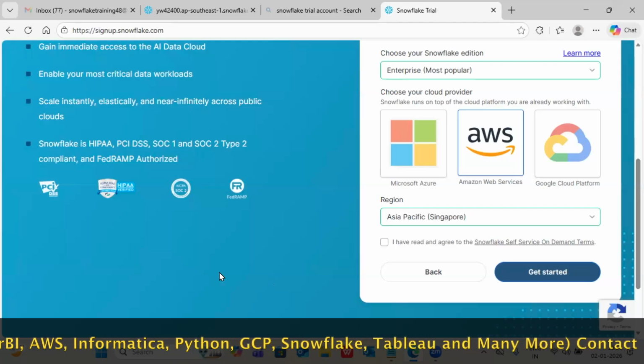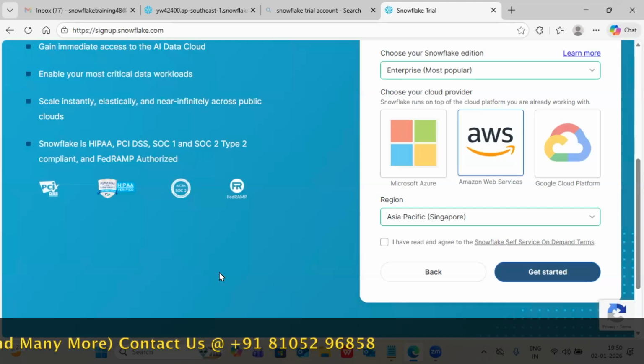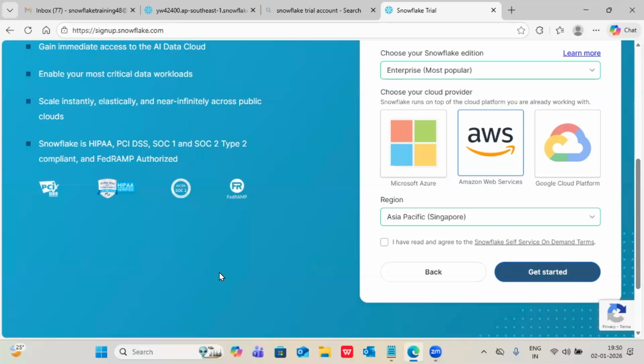Is any other prerequisite needed to learn this? Even if you don't have any IT knowledge, please come. No problem, we are taking it from scratch level. That's the reason there is no prerequisite. But SQL is important. Some people don't know SQL, so we are giving that training also. To which level should a person know SQL? Intermediate, I can say. SQL is an endless language with a lot of things, but intermediate, up to joins and conditions. If you know that, you can crack the interview very easily.